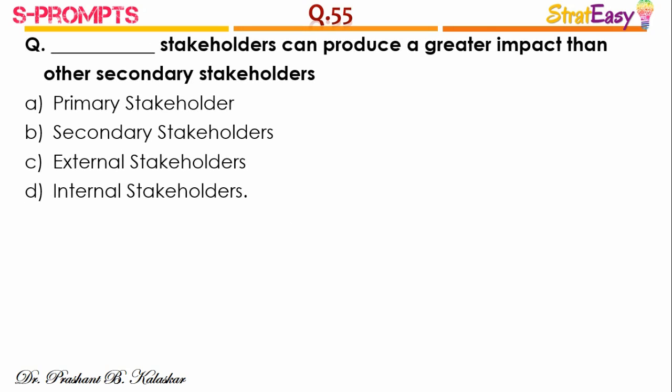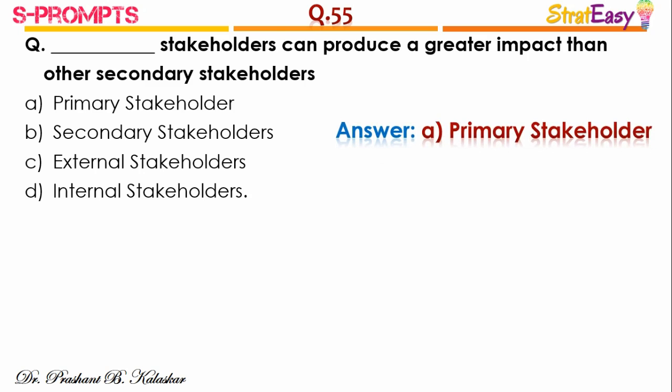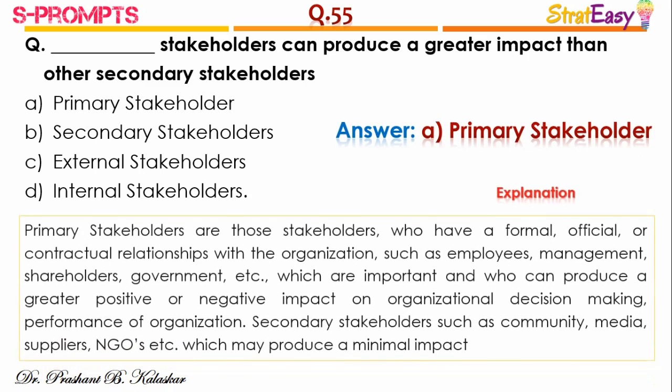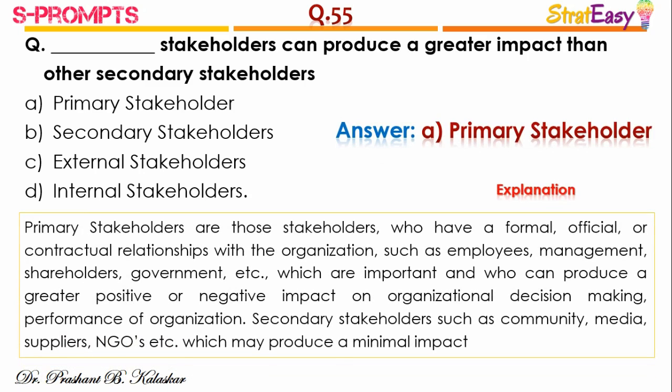Question number 55. Dash stakeholders can produce a greater impact than other secondary stakeholders. And the right answer is option A, primary stakeholders. Primary stakeholders are those stakeholders who have a formal, official or contractual relationship with the organization, such as employees, management, shareholders, government, etc., which are important and who can produce a greater positive or negative impact on organizational decision making, performance of the organization as well.